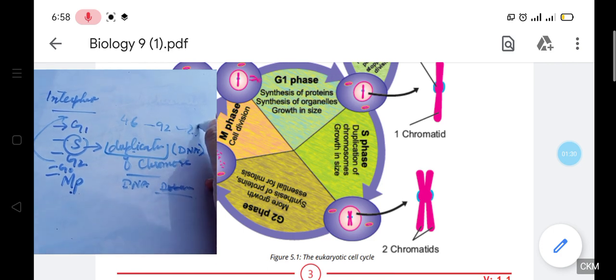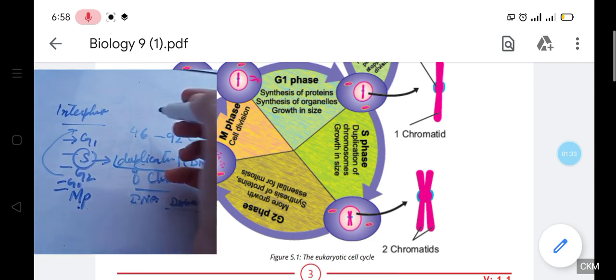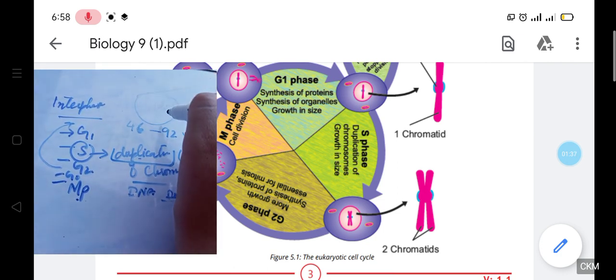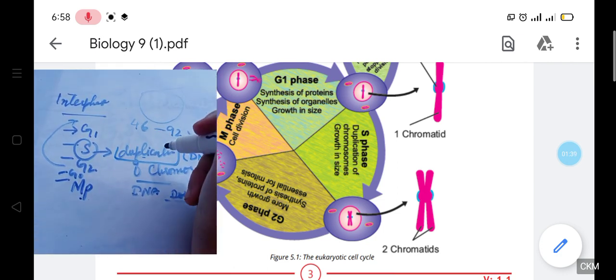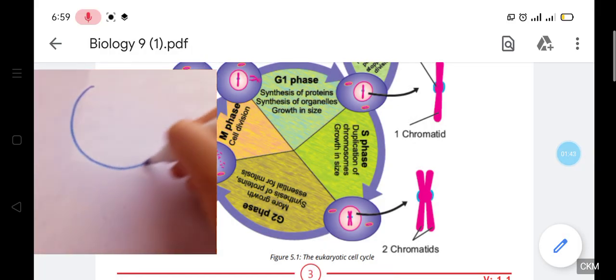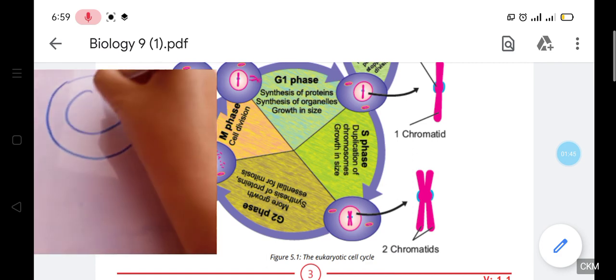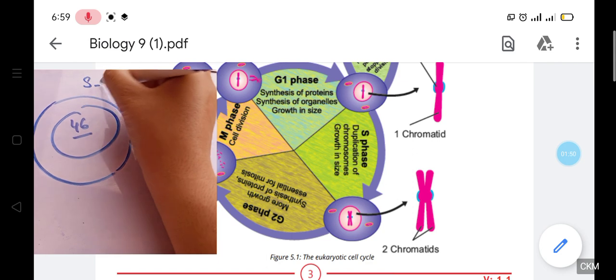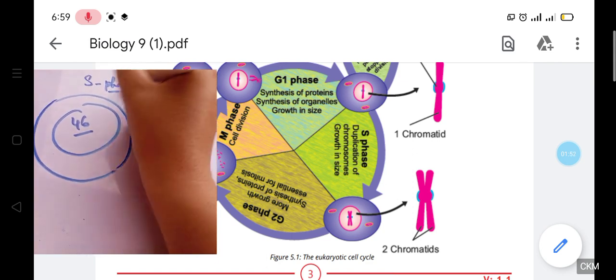Exactly no. As I told you before, if the human cell has more than 46 chromosomes, then that will be considered an abnormal cell. We know that a human cell has 46 chromosomes, and that in S phase there is a duplication of the chromosome.